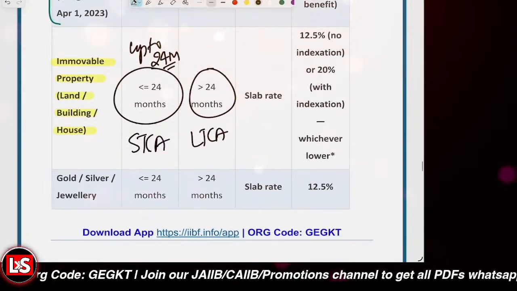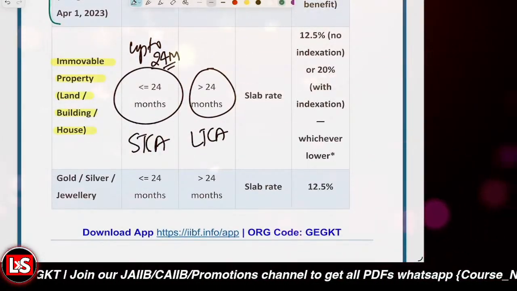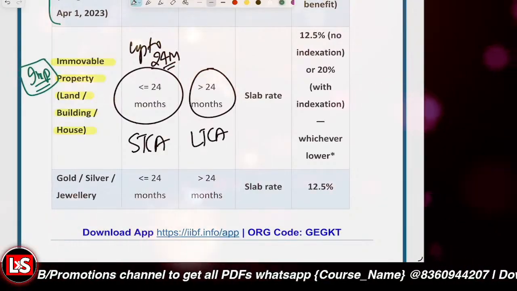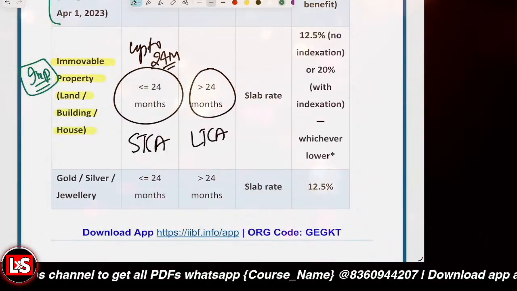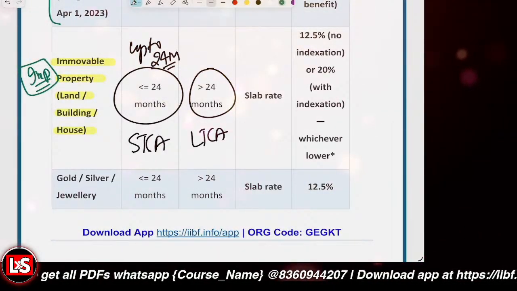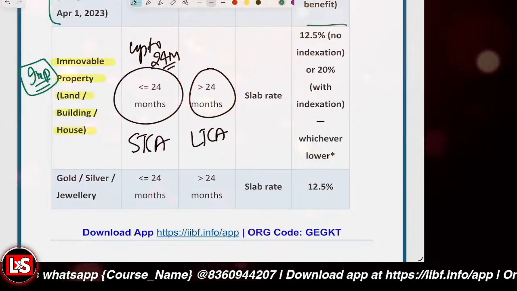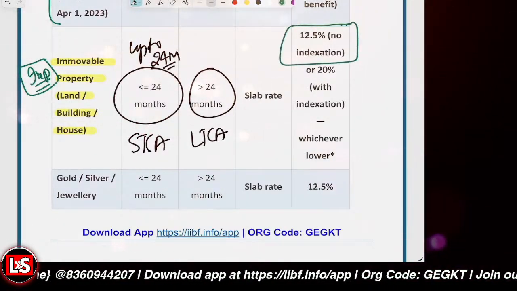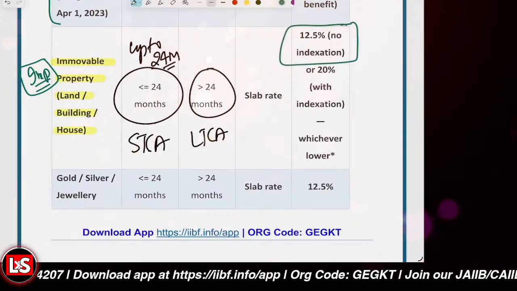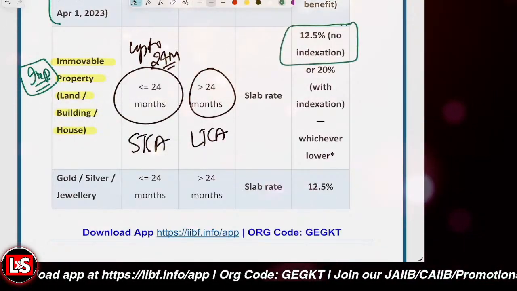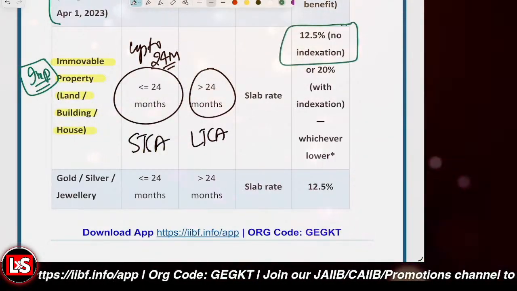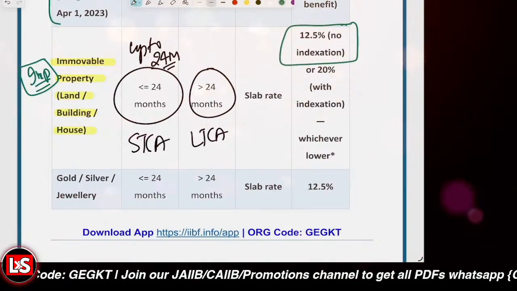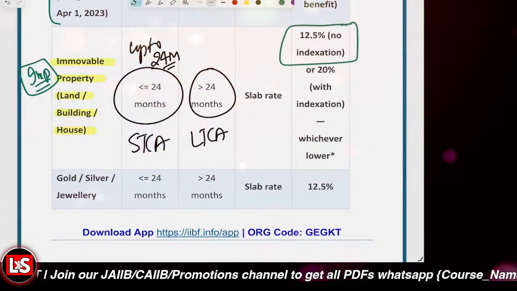And in case of immovable property, there is a catch. That's why it is important. Let me tell you: if you're not taking the indexation benefit, then it is 12.5%. Under the indexation benefit, we have to consider the inflation also over the different years.